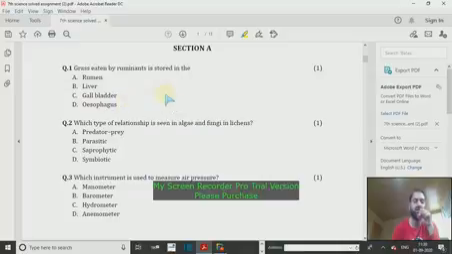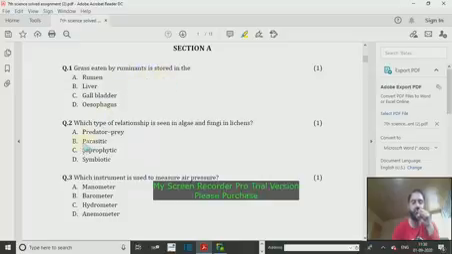Gallbladder has no business of storing grass, but it can store bile. Similarly, we have the liver. Liver is a gland. It doesn't store anything. Therefore, rumen is the most appropriate option, and because of this rumen, these animals are called ruminants.